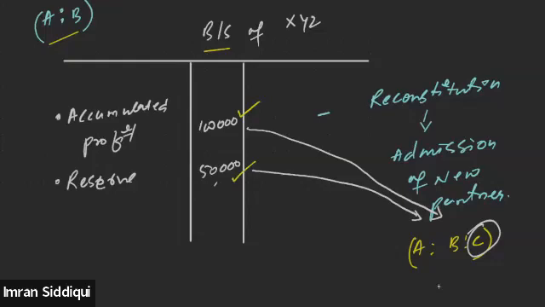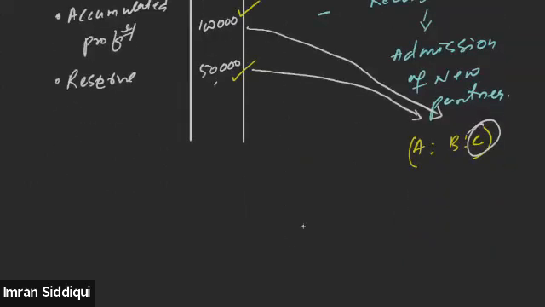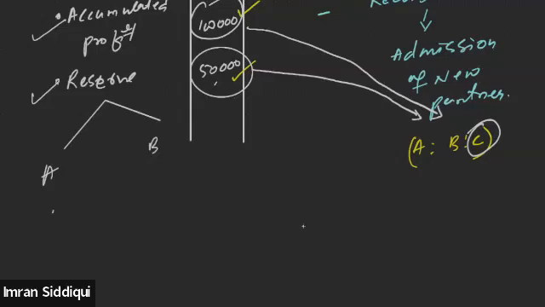So there are two options with the old partners. Number one, they may decide to distribute the existing accumulated profit and reserves among themselves. That means A and B will take a proportion of the accumulated profit and reserve depending upon their existing profit sharing ratio. If they are equal partners, they will take 1/2 and 1/2.